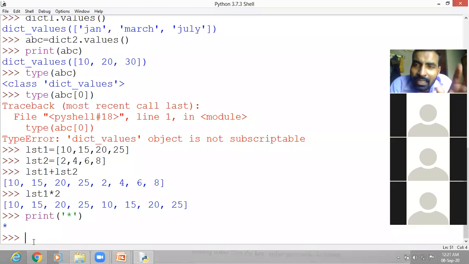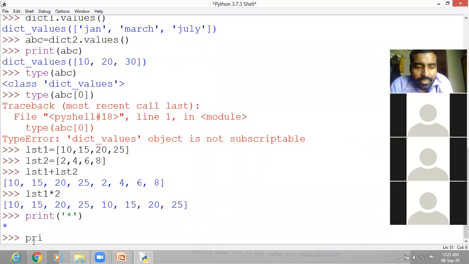We can write that many times the star sign, but that is very time taking. So in place of that, we can write the multiply symbol and as many times as we want.